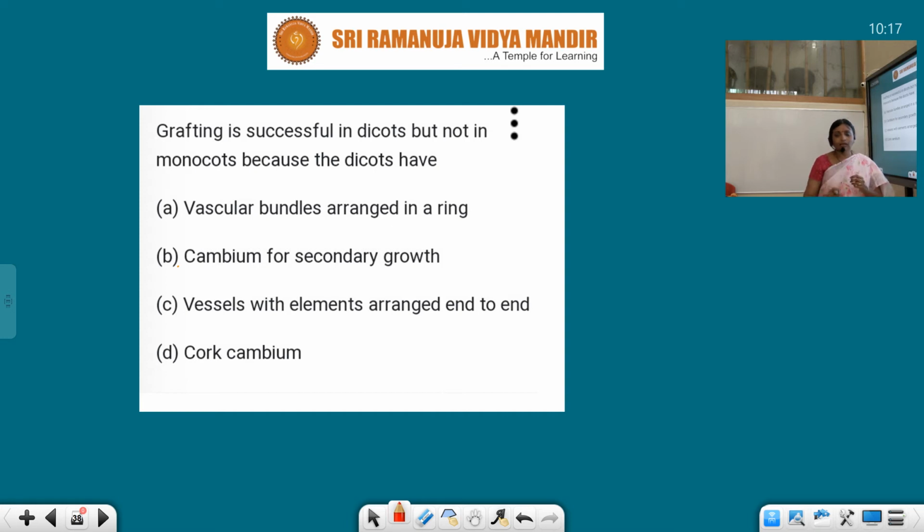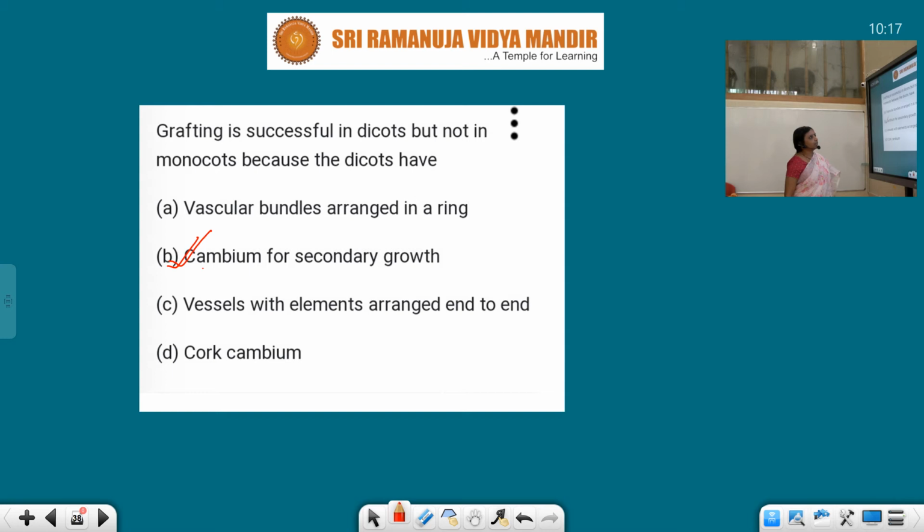If you cut a dicot plant, it will grow again, because the cambium ring has meristematic cells. We know these are juvenile, newborn cells. They always undergo division and form new cells. So grafting is possible with the meristematic cells present. So cambium is needed for secondary growth. The cambium ring should be there, because it has meristematic tissue, which can undergo division and give many cells, and that is how growth in the plant takes place. So B is the answer.